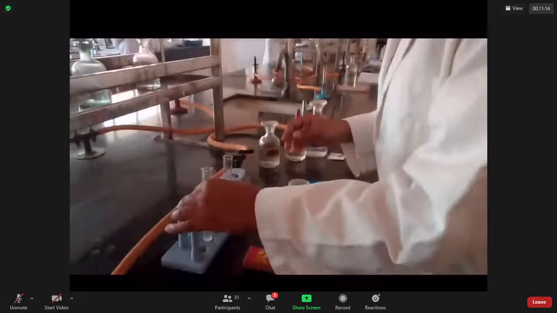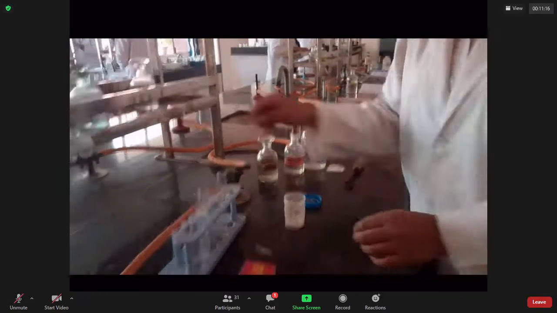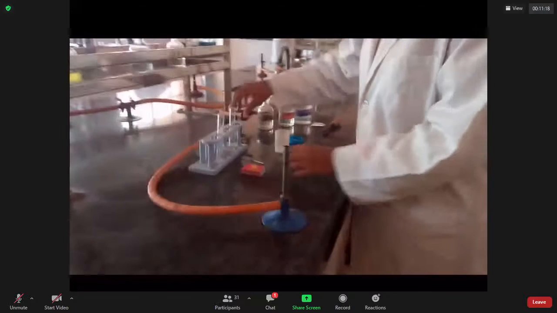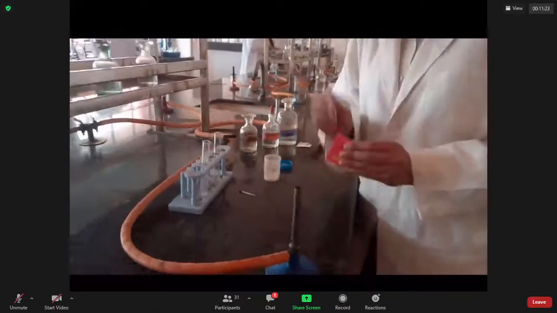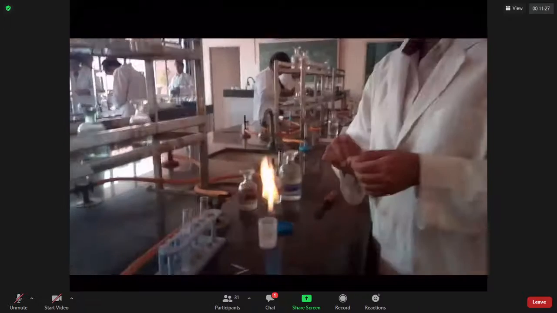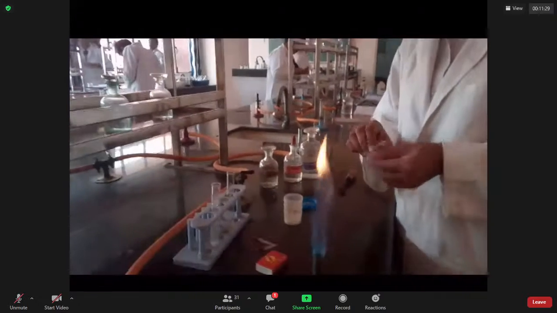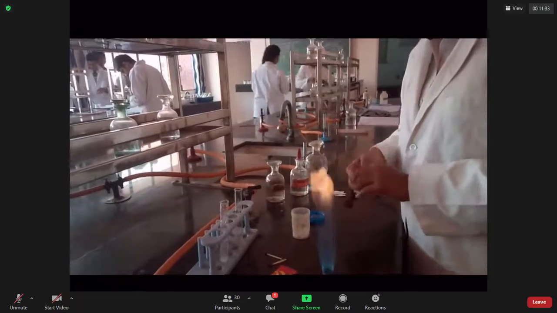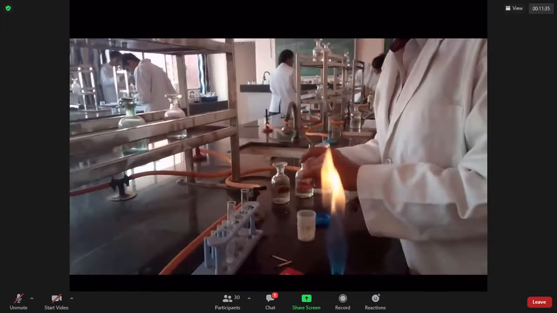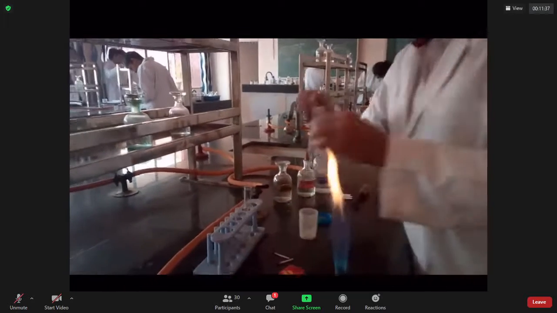For nitrate, you need to use the burner and a piece of paper. She'll put on the burner now, and then she would be using a piece of paper. There's no magic in the piece of paper. The piece of paper is just the carbon provider, where carbon is acting as the reducing agent. You already have sulfuric acid in the medium. Sulfuric acid acts as a dehydrating agent, removes water from the piece of paper, giving you carbon available.